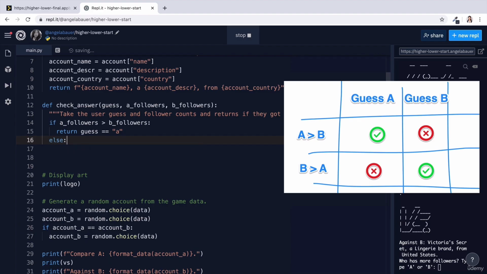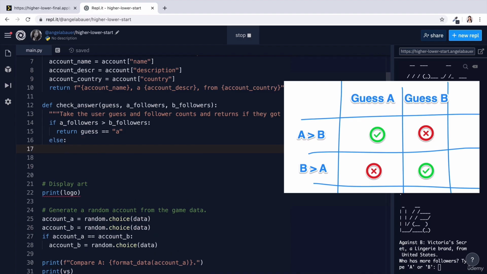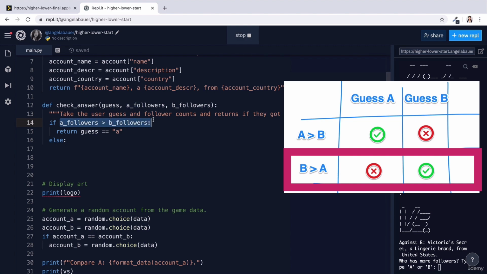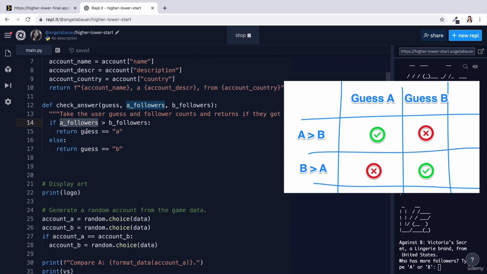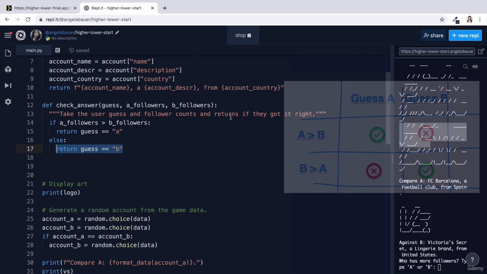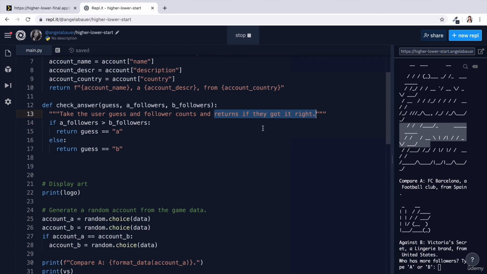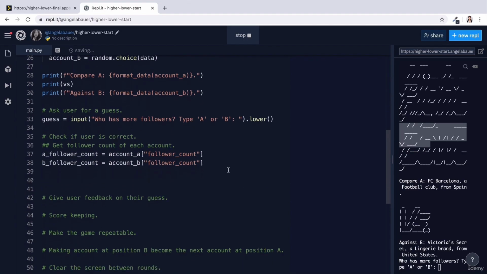In my case, all I need to do to express my table of possibilities is to first check if A is greater than B. Else, namely if the opposite was true and B was greater than A, then I'm going to return whether guess is equal to B. So now basically the code says if A has more followers and they guessed A, then return True. If B has more followers and they guessed B, then return True. And if the opposite happens, then return False. Basically, it's going to return whether the user got the answer right.